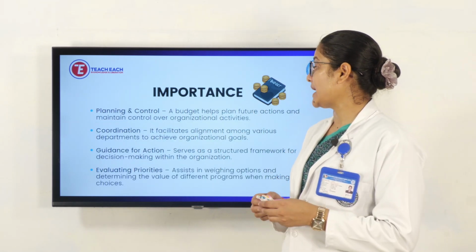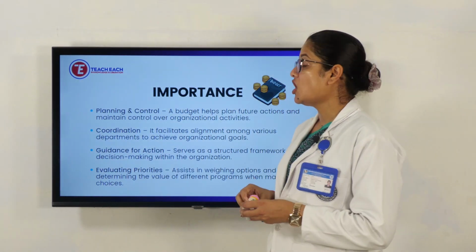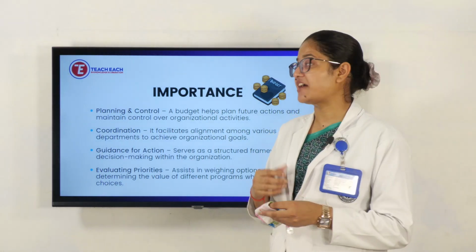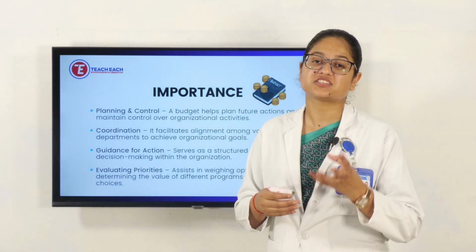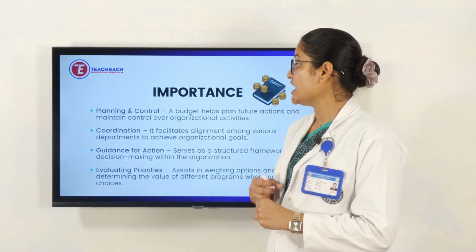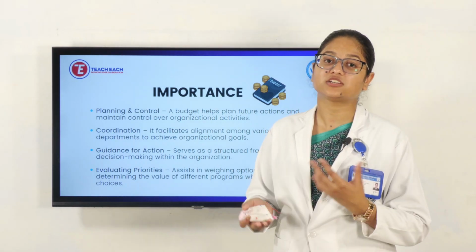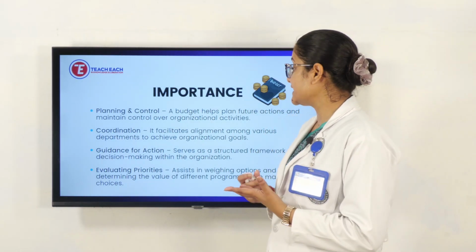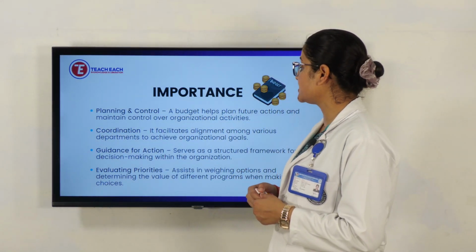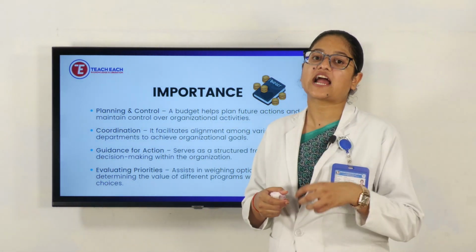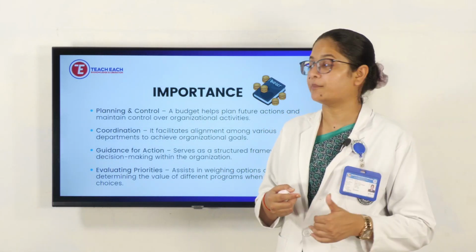Like planning and control: a budget helps plan future actions and maintain control over organizational activity. If we have the plan, we will know which area we need to control or which area we can minimize the expenditures. Coordination means that among the departments or the members, coordination has to be there. Then guidance for action: it serves as a structured framework for decision making within an organization. The plan will guide us on how we have to move, and what things at what time we have to do and complete.